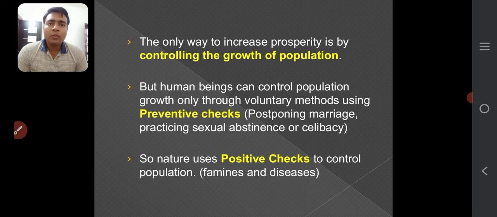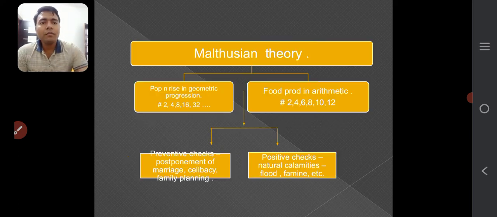So if we want to save ourselves from the positive check, we must adopt some preventive checks. These are man-made. We can use those checks so that we can avoid the positive check. Now, Malthusian theory: population rises in geometric progression, food production in arithmetic progression.